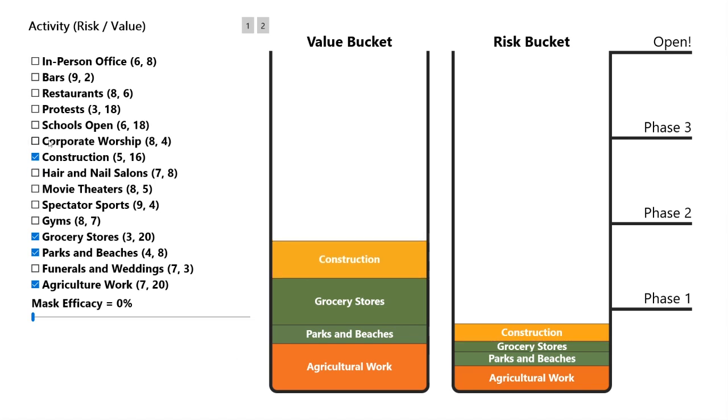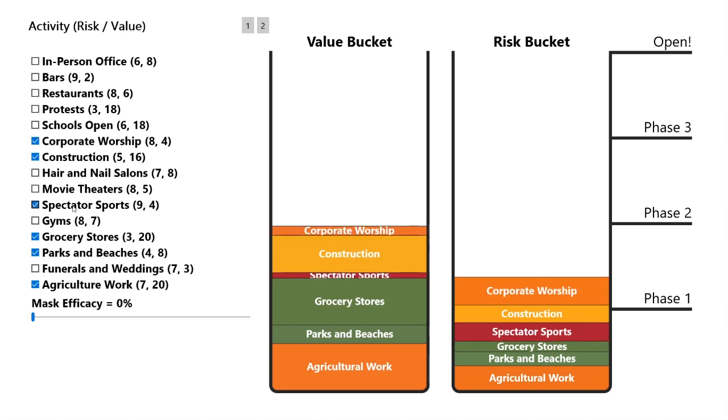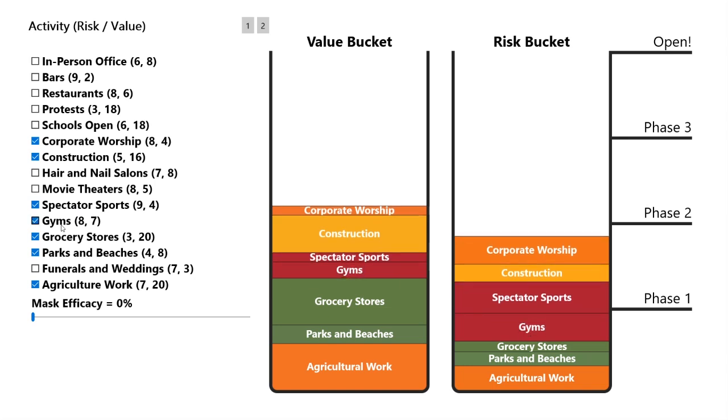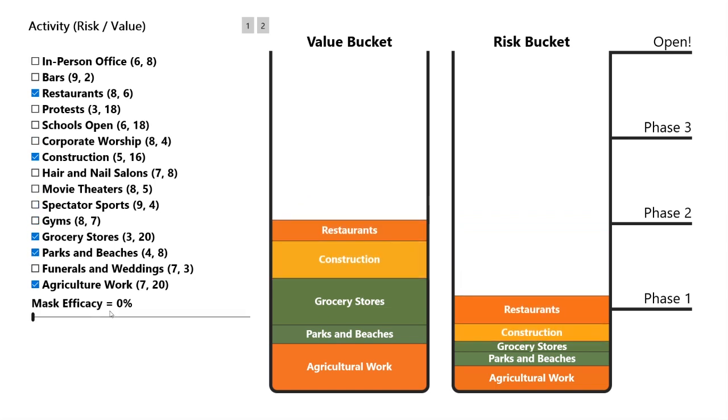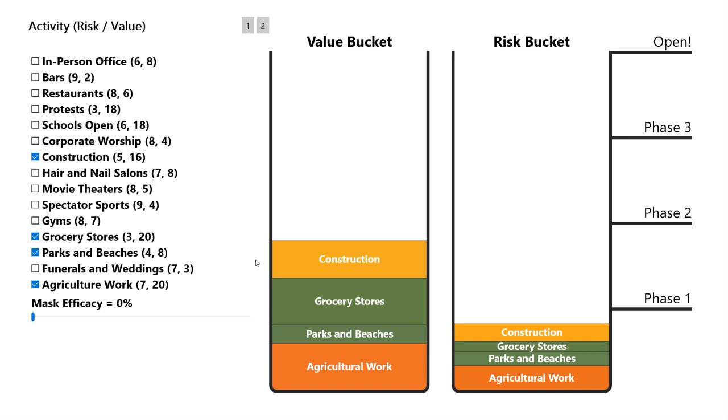Some people want more than anything to go to church, or watch a baseball game, or go to the gym, or maybe go out to eat. We can't do all those things right now. The risks are just too high. We have to pick the ones that we think are the most important. It's a balancing act. Sometimes, if there's an activity that we think has great value, we want to make the risks look small so that we can justify it into the value column.